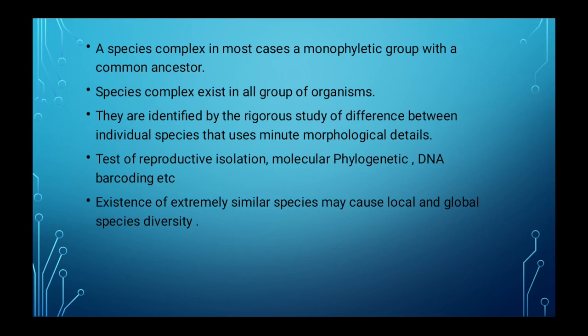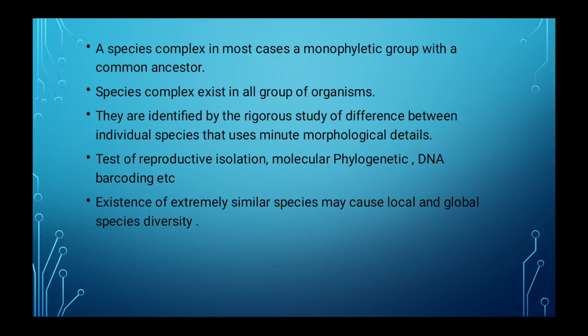Tests of reproductive isolation, molecular phylogenetics and DNA barcoding are the tools used for forming a species complex.